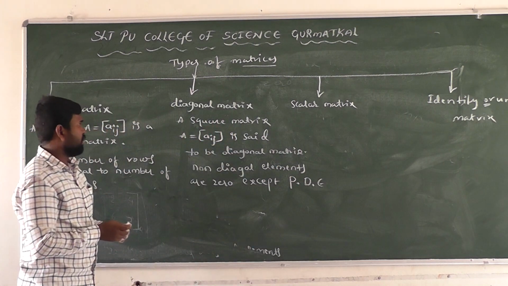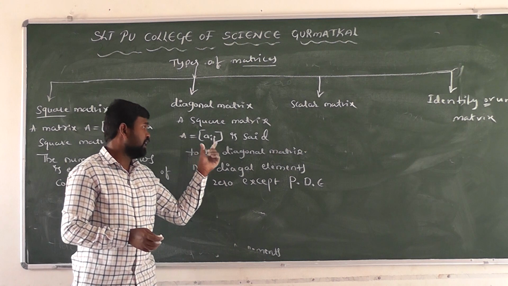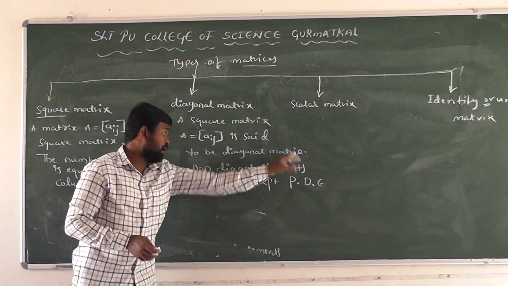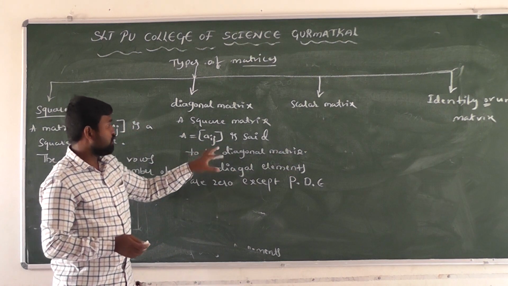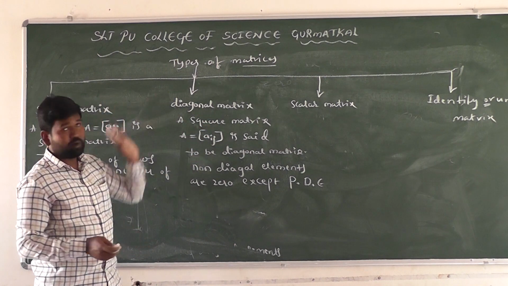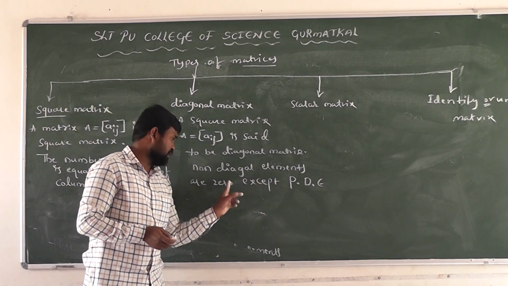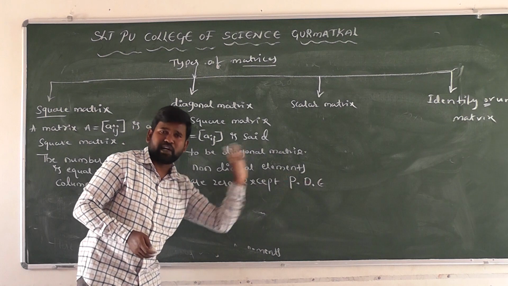What is meant by diagonal matrix here? A square matrix is said to be a diagonal matrix, right? A diagonal matrix is always a square matrix. Non-diagonal elements are 0 except principal diagonal elements.